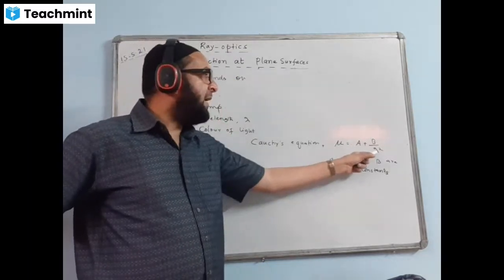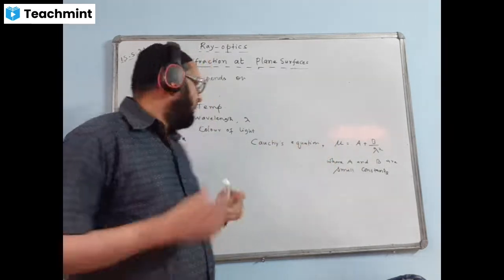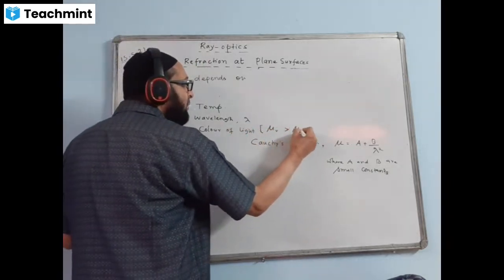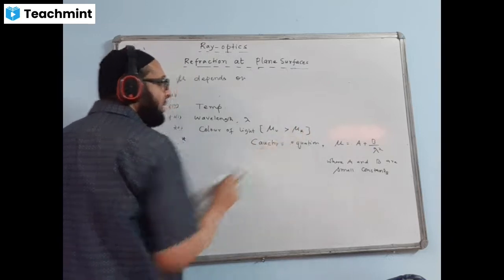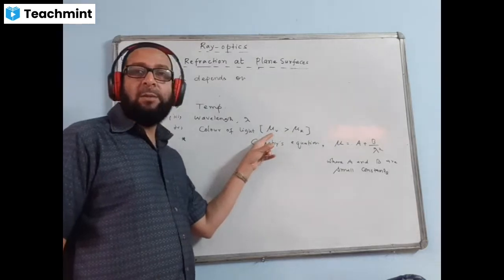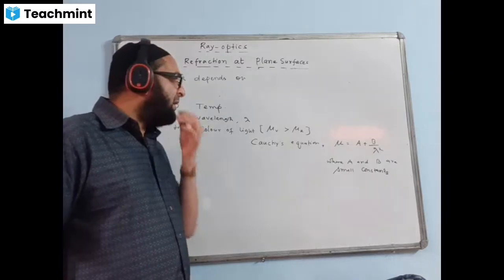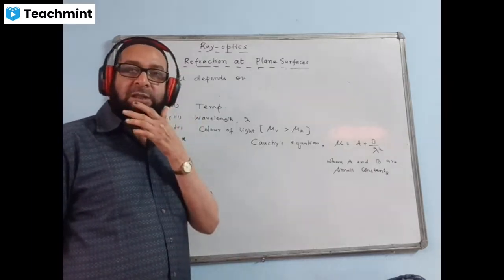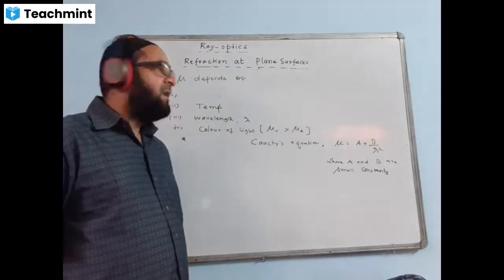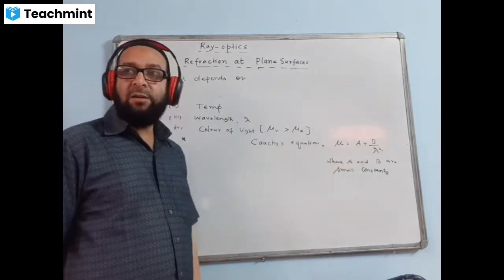If the wavelength is shortest for violet, the refractive index will be the greatest. It will have the highest value, maximum. In the color of the light, you can write here mu V is greater than mu R. This will signify that the violet has got maximum value of refractive index among the colors, and the red has the minimum. Refractive index of violet is most, and that for the red is least. So that means it varies nearly inversely proportional to the square of the wavelength.